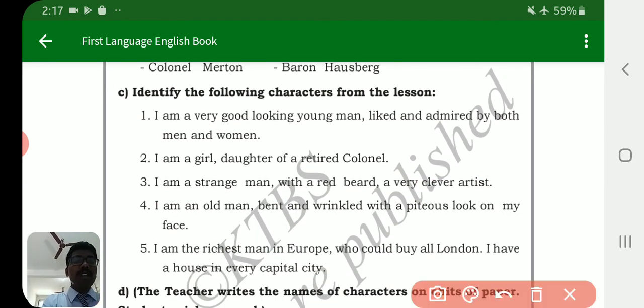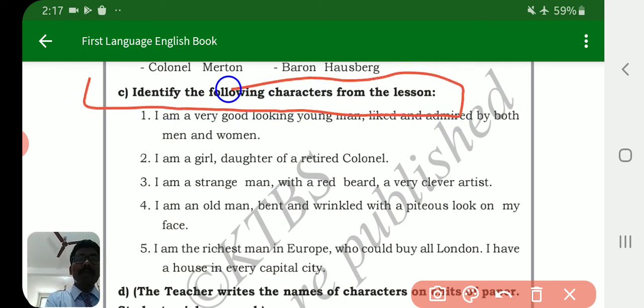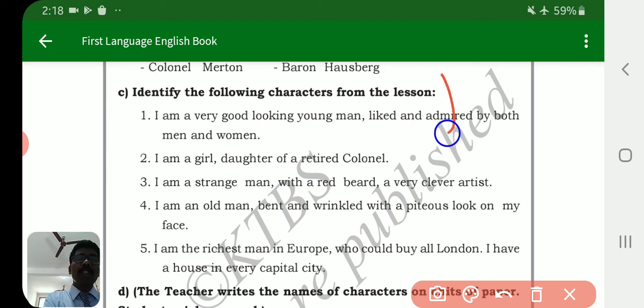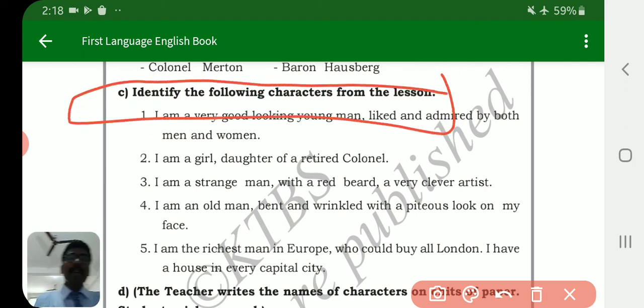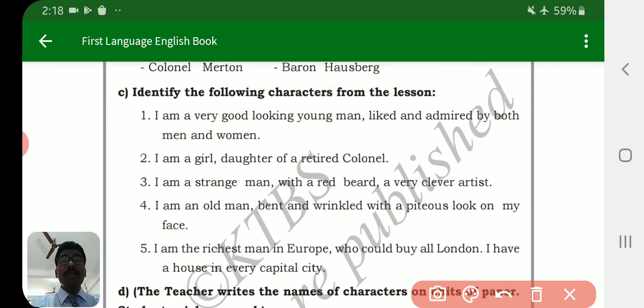And the last question is very important. Identify the following characters from the lesson. Please students, if possible, tell me. First answer, I am a very good looking young man, liked and admired by both men and women.